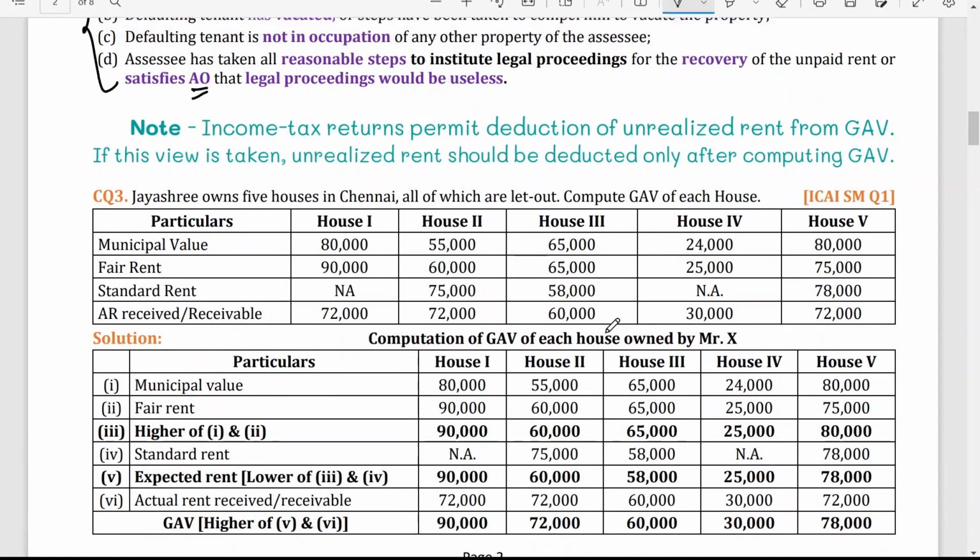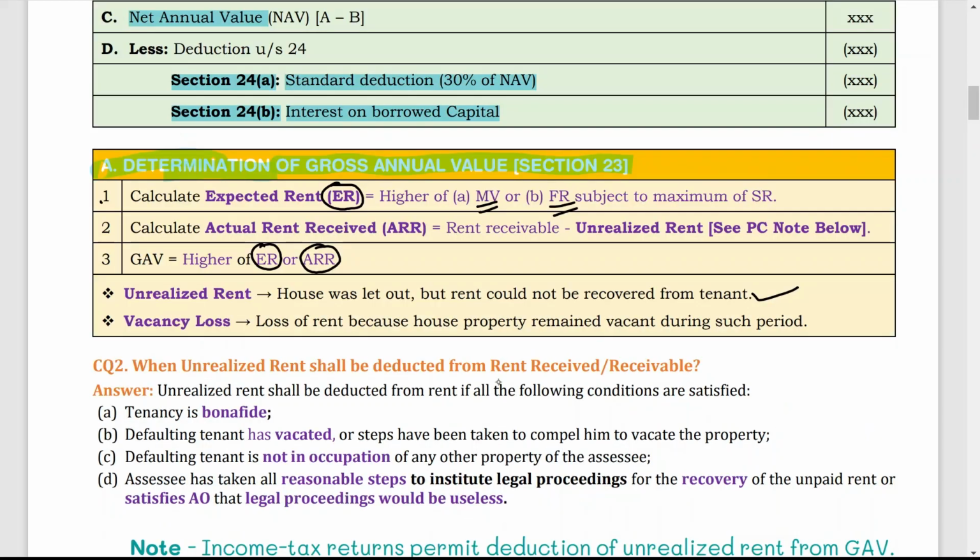Now there are different situations. Note, income tax return permits deduction of unrealized rent from GAV. In this view, unrealized rent should be deducted only after computing GAV. So when you calculate GAV, only then you have to deduct unrealized rent. So this is the difference.